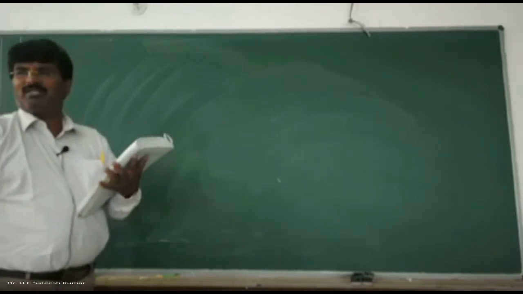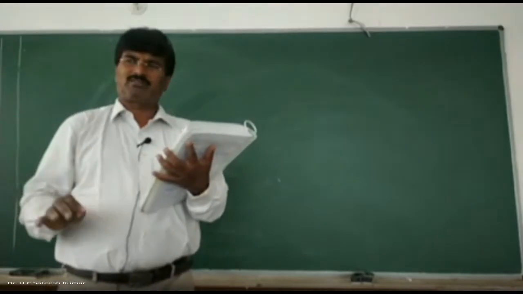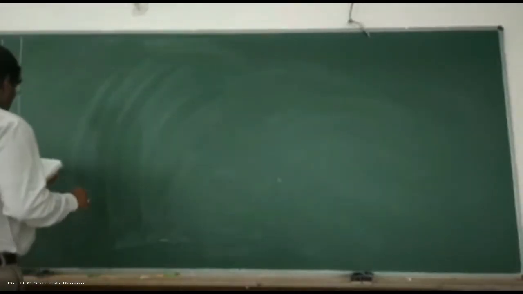Cascading evaluation will fetch you 8 marks. Stability evaluation will fetch you 4 marks. How exactly? The question is like this.